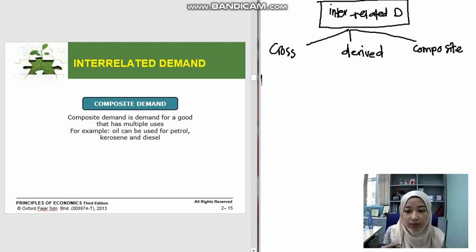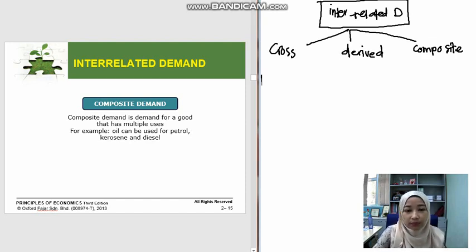The example used in this slide is oil, which can be used to produce petrol, kerosene or diesel. Another example is trees: from trees you can produce wood, furniture, paper, tissue and so on. This is the kind of product that has multiple uses.